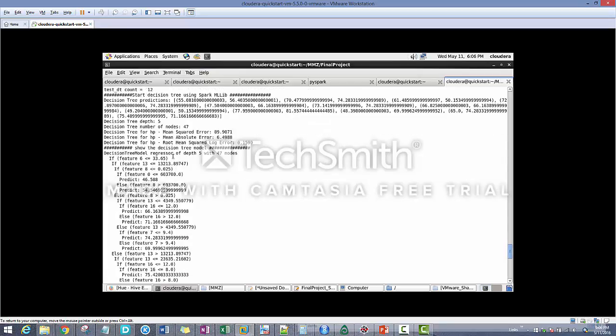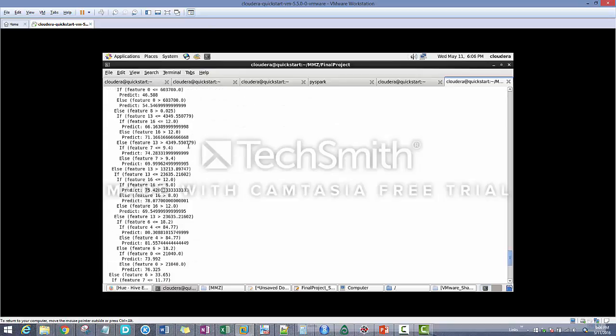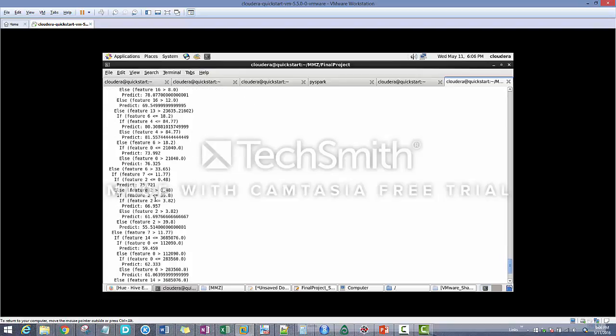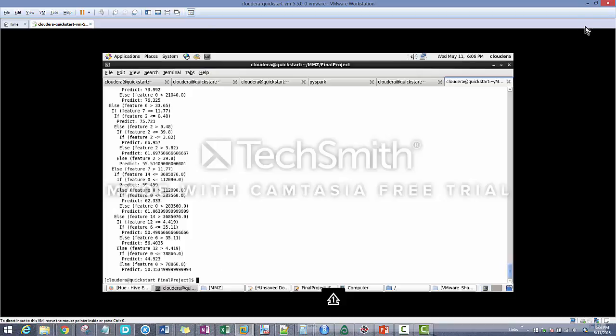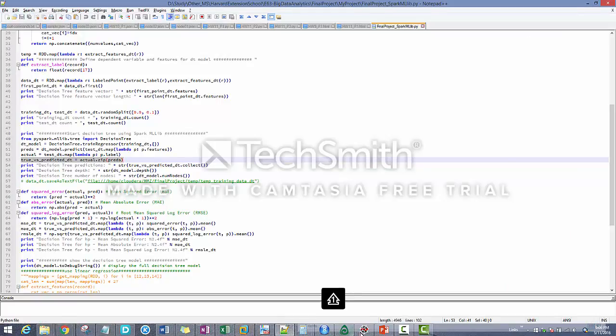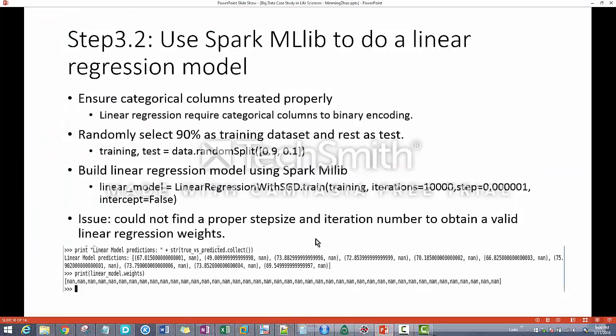And I can also see the decision tree model. It is basically if-else statements, and I have 47 nodes. So this is my decision tree, and with that, I think it will be good to do a linear regression using the Spark machine learning library.